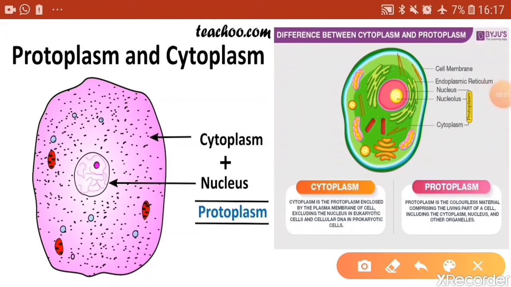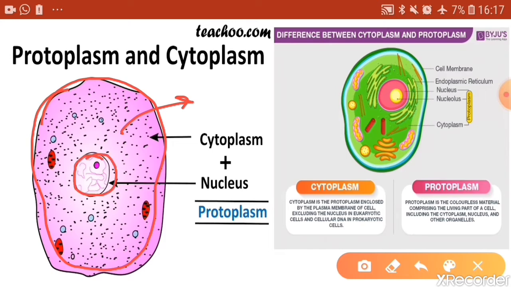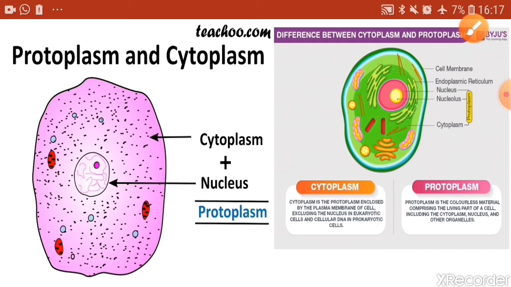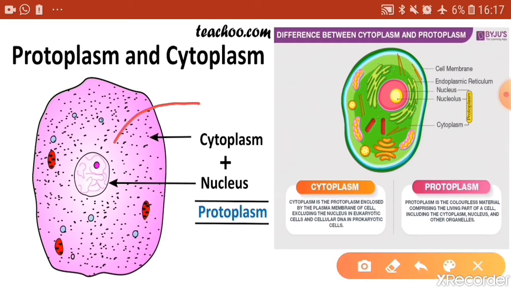So the cytoplasm is the material present between the cell membrane or the plasma membrane and the nuclear membrane, right? Now protoplasm is the cytoplasm with the nucleus, that is, the life-giving substance that is enclosed inside the cell by the plasma membrane.